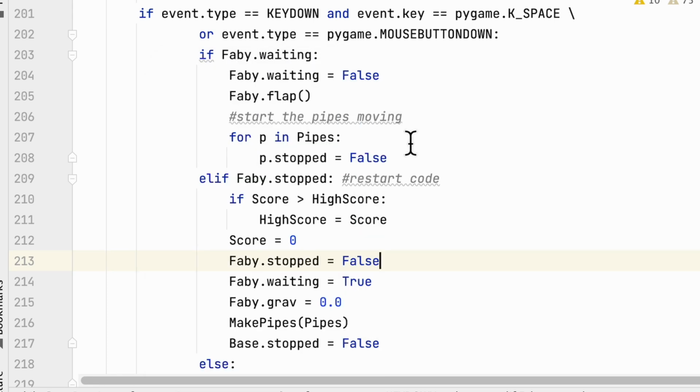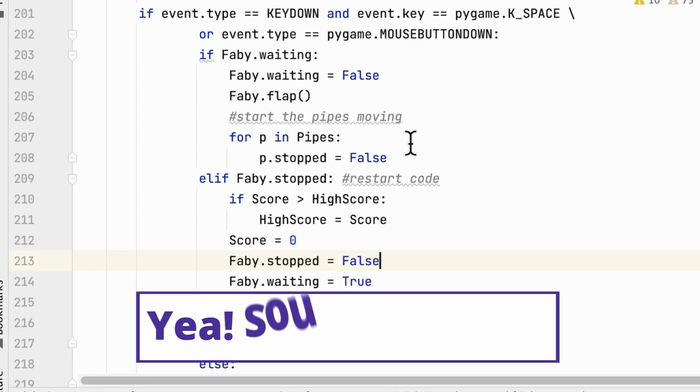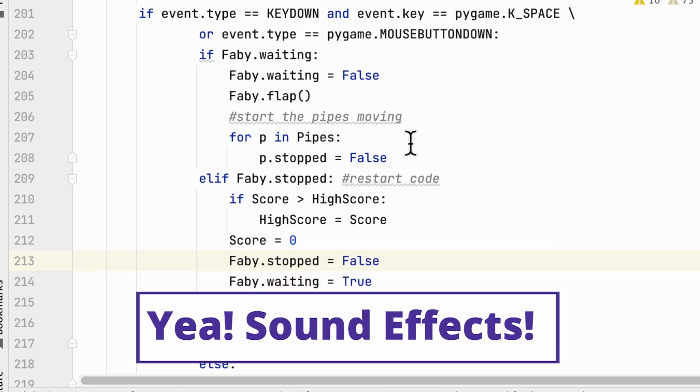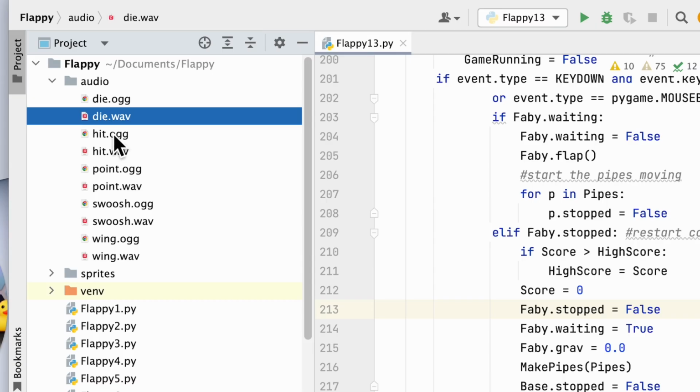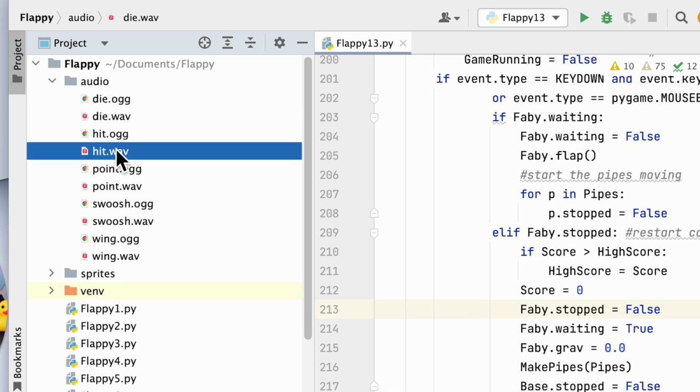All right, so today what we're gonna do is we're gonna work on sounds. So let's see what we can do about sounds. Now, before we begin, I want you to look at our sounds that we have. Notice that they are in the audio folder. And for each sound, we have like die.ogg and die.wav and hit.ogg and then hit.wav. Now, a wave file is a sound file, and that's kind of like a standard old Windows wave file. That's just what they call them.